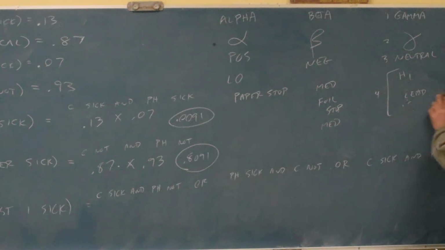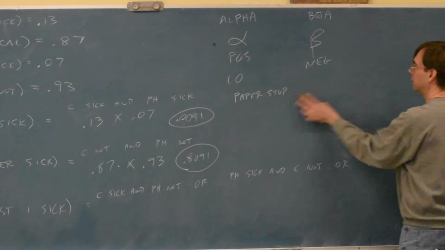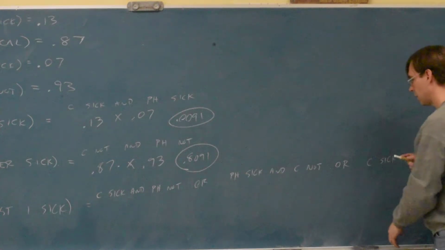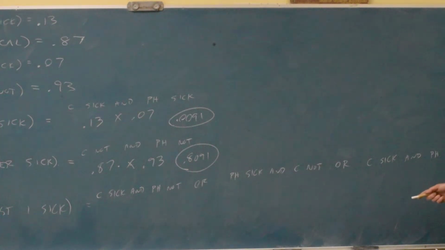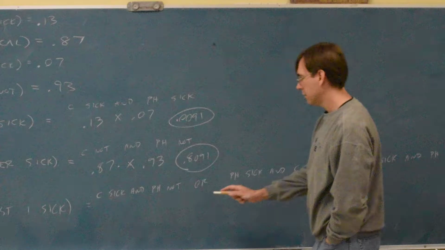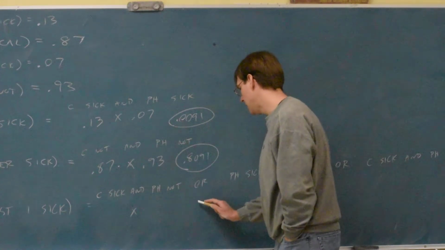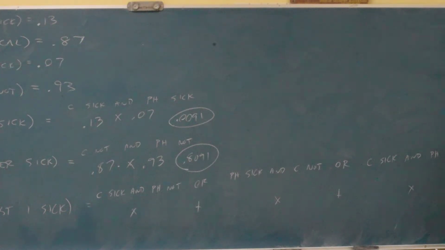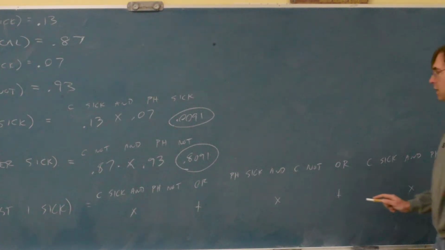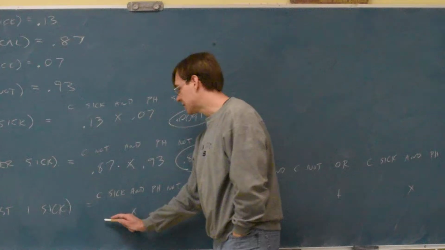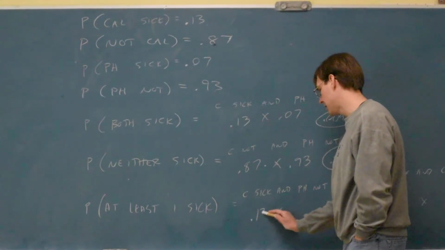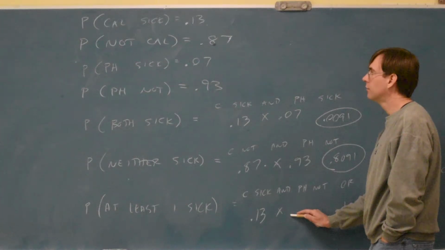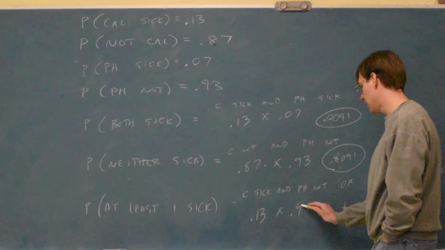For us to have at least one sick person, it could be Calvin, or it could be Phoebe, or it could be both. So I could go through here. Ands mean multiply, ors mean adds. So we could go, a sick Calvin is the 13, but Phoebe being healthy, that is a 93.